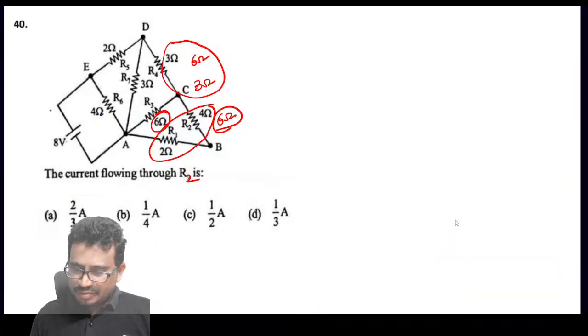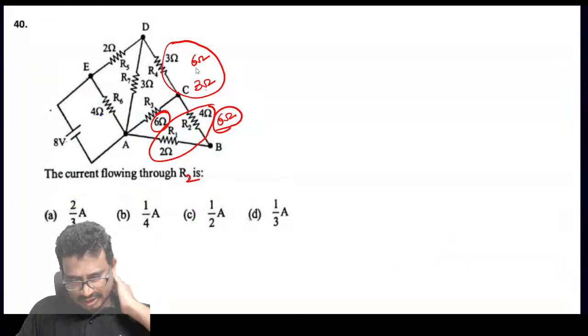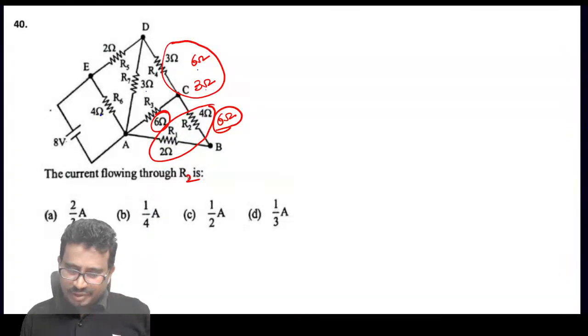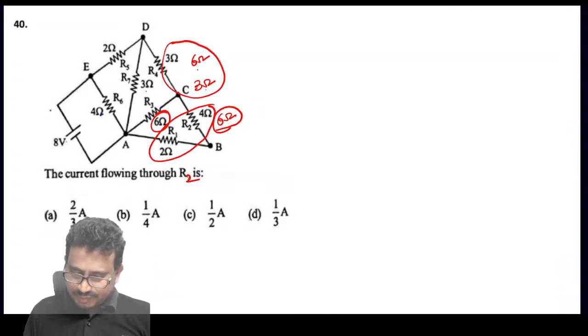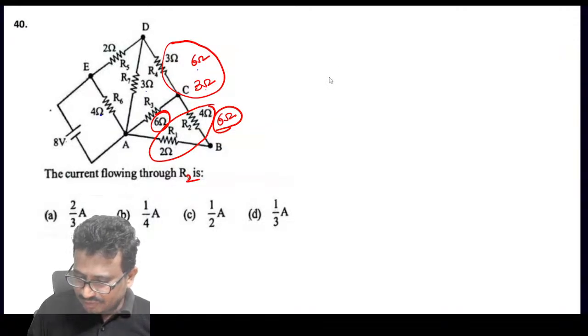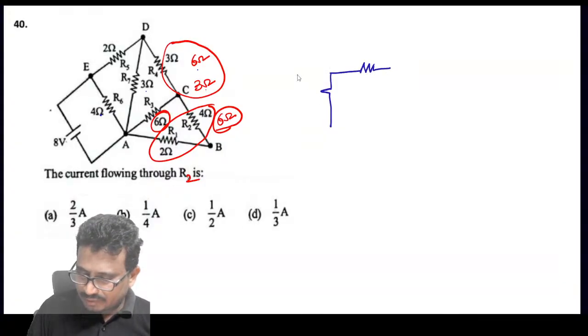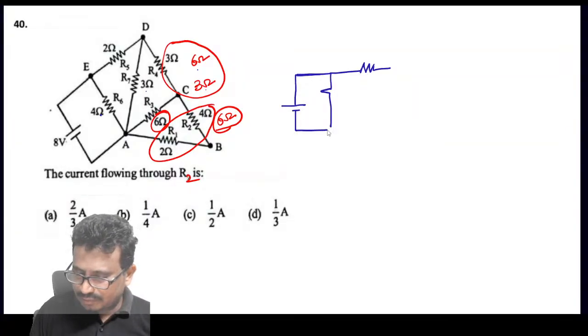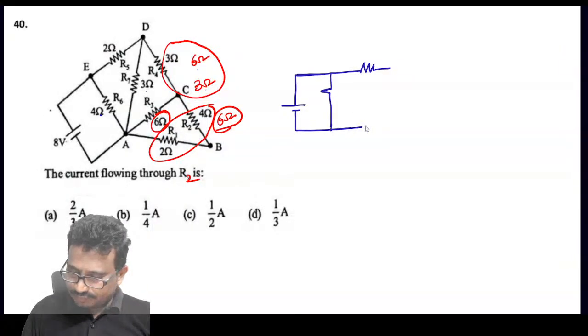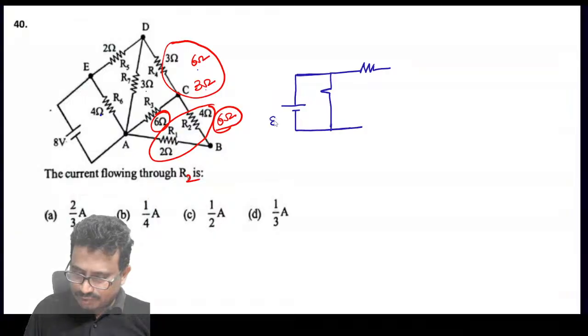3 and 3 will become what, tell me now? 6 ohms. 6 and 3. Okay, this thing. So let us redraw this part here to avoid the confusion. So this is 8 volts and this is 4 and this is 2.